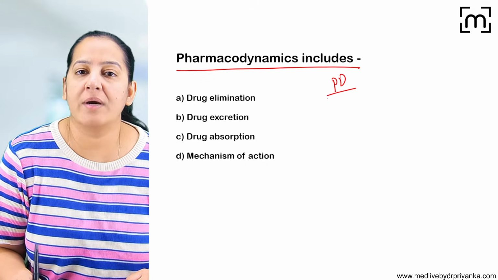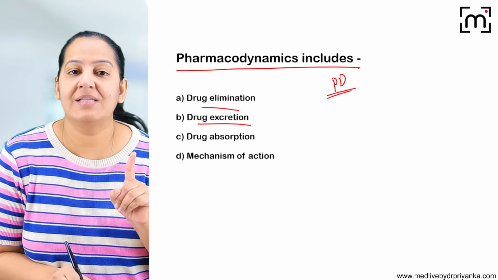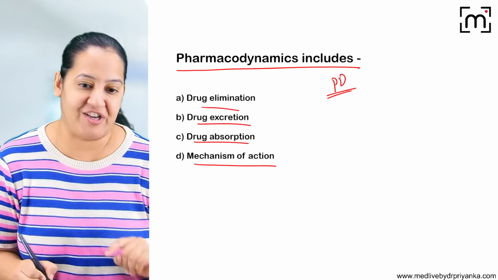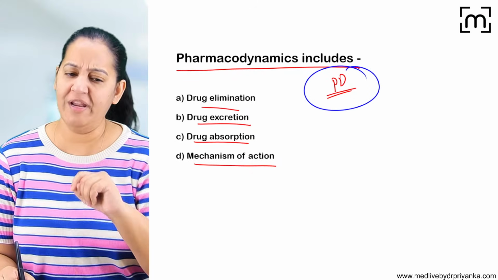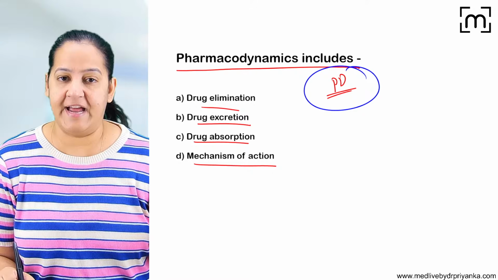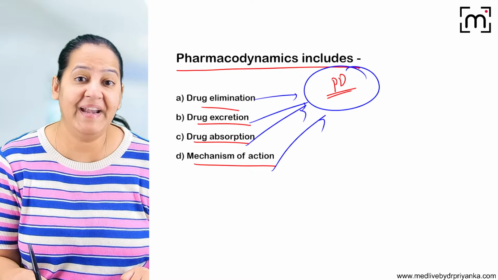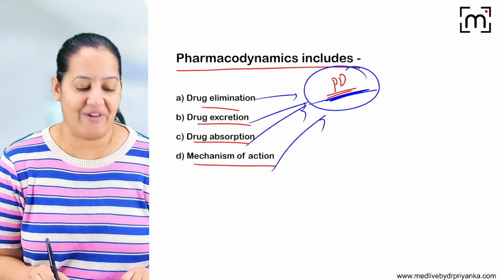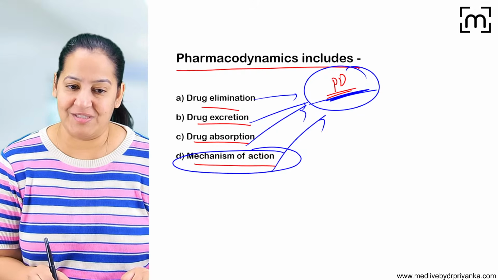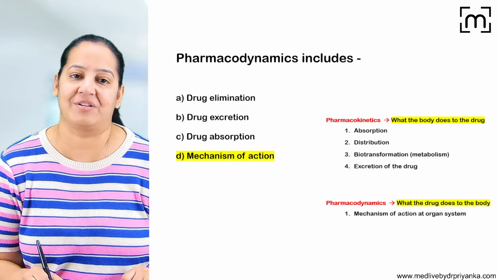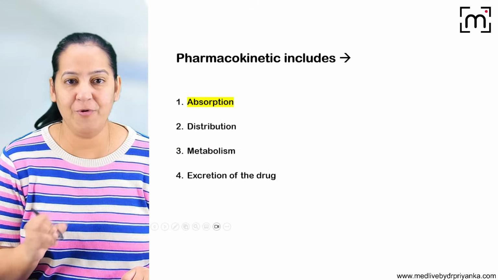What is pharmacodynamics? Is it drug elimination? Is it drug excretion? Is it drug absorption? Or is it mechanism of action of the drug? I told you pharmacodynamics has only one branch. Only one thing inside that. Is it elimination, excretion, absorption, or mechanism of action? You are all right. Absolutely right. The correct answer here is D, the mechanism of action. So pharmacodynamics has only one thing, the mechanism of action.